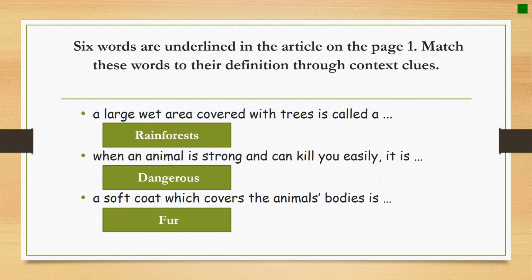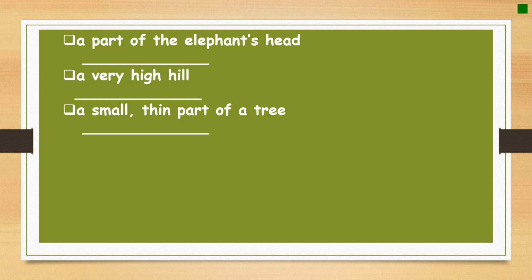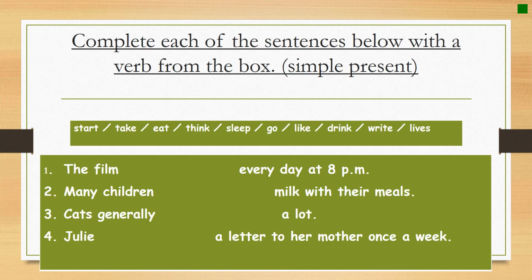Now these are 3 other sentences or 3 other meanings of some underlined words in the text. You are going to tell me what are the words that have these meanings from the text. So you go to the text, you look at the underlined words, you read the context, the sentences, the paragraph carefully, just to find some clues or hints that help you find the meaning, and you write the word down. As we did in the previous exercise, there are 6 words. I did the first 3, and you are responsible to do the other part.